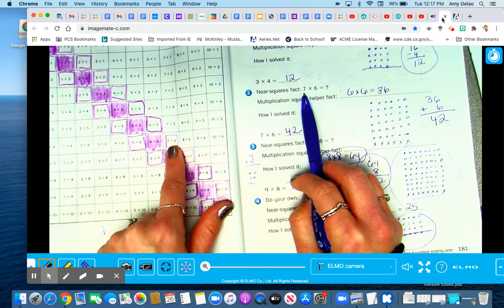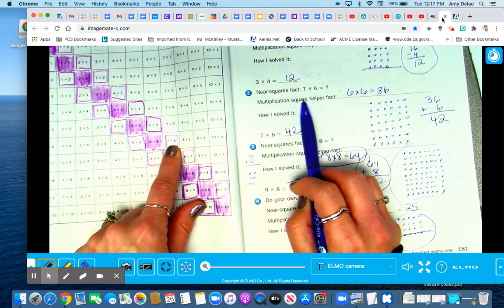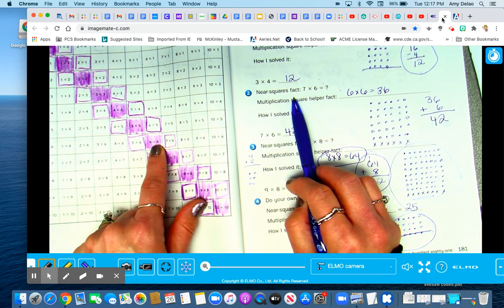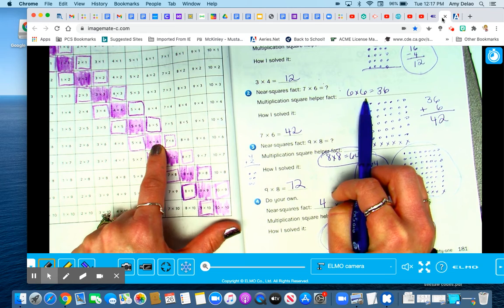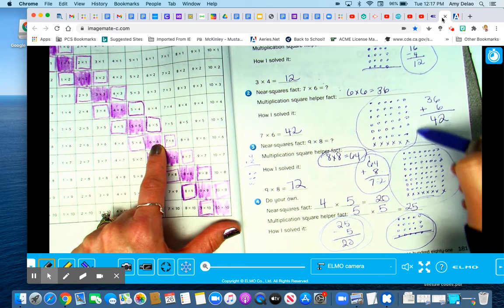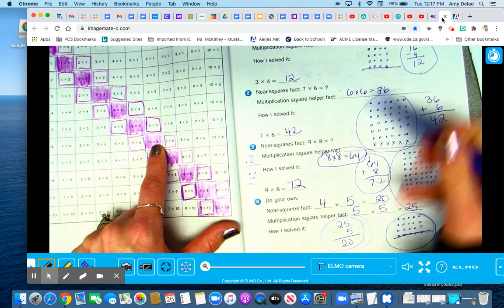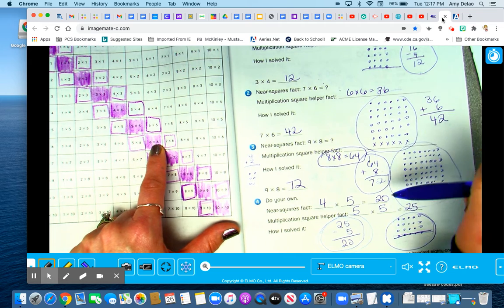That's not it. Oh, there it is. 7 times 6. My helper is next door: 6 times 6. So I put that there. Here's my picture of 6 times 6. Remember, draw the array for the square.